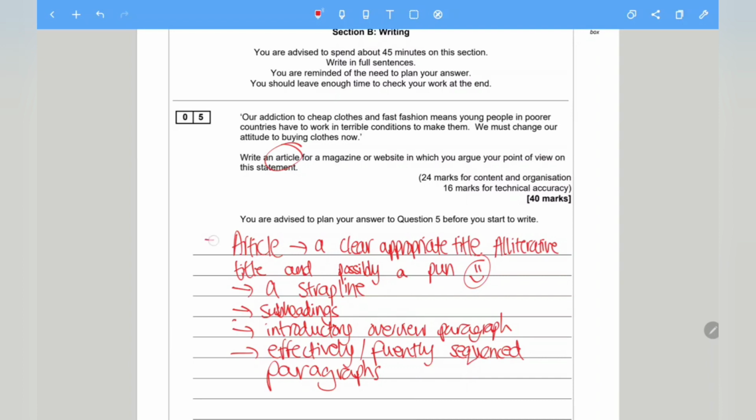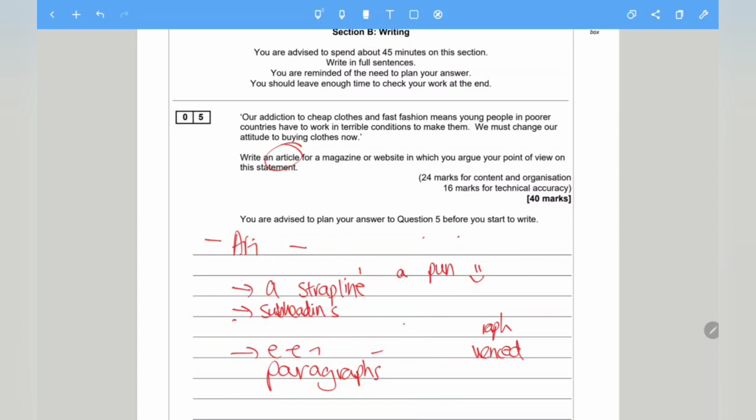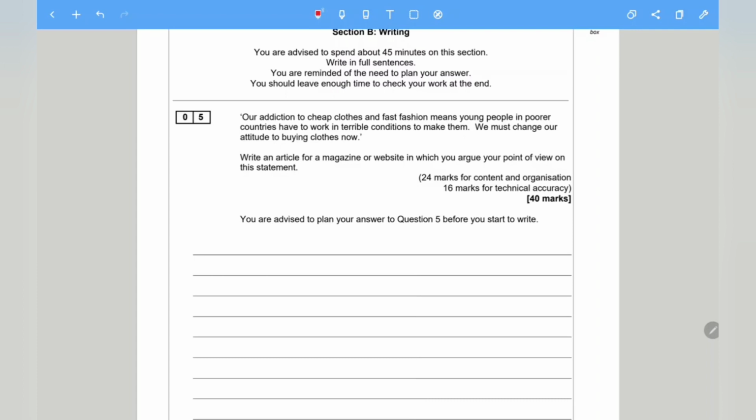Now, this is what you need to include when writing an article. So you can take a screenshot of this or make notes as we go through the presentation. But this is what you need to do when writing an article. Now, another acronym that we are going to cover today is something called DeForest. So DeForest is an acronym that we use for Language Paper 2, question 5, so persuasive writing. So I'm just going to go over it very quickly in today's session.